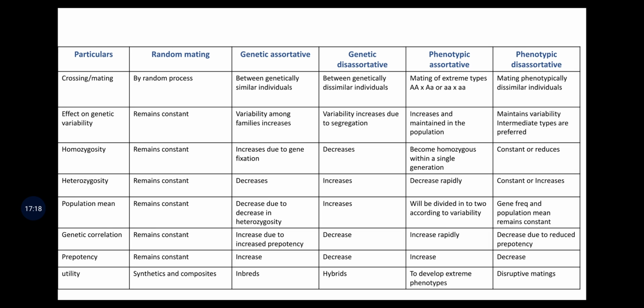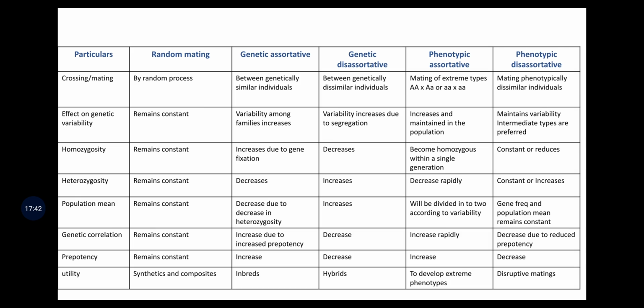Next is genetic disortative mating. Here variability increases due to segregation because we are crossing genetically distinct parents. Homozygosity decreases, heterozygosity increases, population mean increases, genetic correlation decreases, prepotency decreases. So it is utilized for developing interspecific as well as different kinds of hybrids.